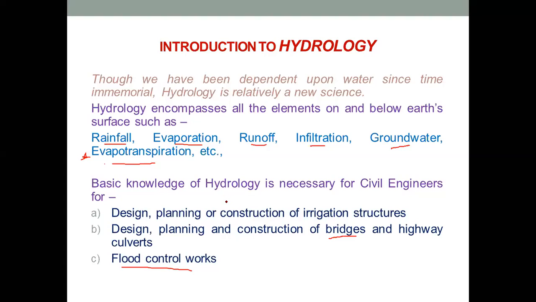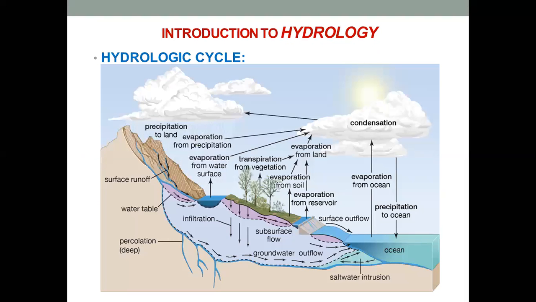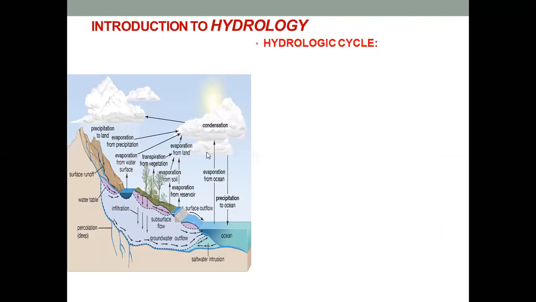So this is the basics of hydrology. Now we'll study the first part of hydrology, which is the most important part, that is the hydrologic cycle. We'll go to the next slide. As I told you earlier, the hydrologic cycle is nothing but the water cycle which you have studied in schools.